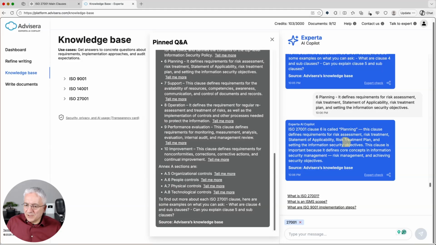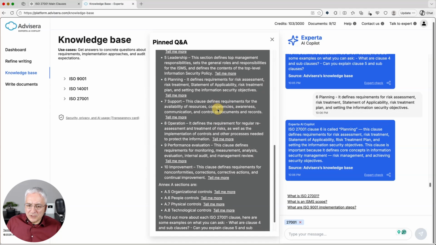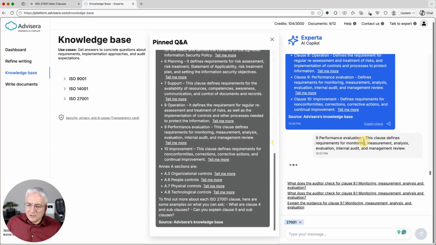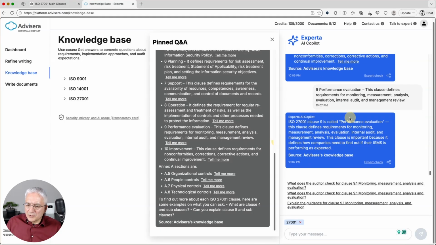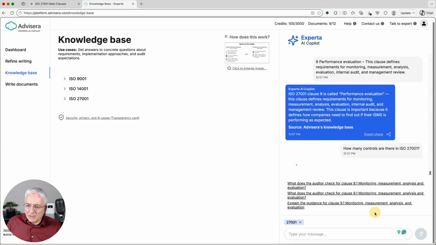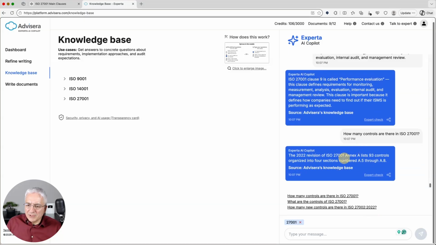So basically here is a further explanation. And here you have this pinned Q&A so that you can easily go back and click something else. So for example, performance evaluation. Again, here we'll receive additional information about this particular clause. All right, let's close this and let's ask some other questions. So how many controls are there? Of course, it's an easy question, you should know. Yes, definitely. Now let's ask these more difficult questions.